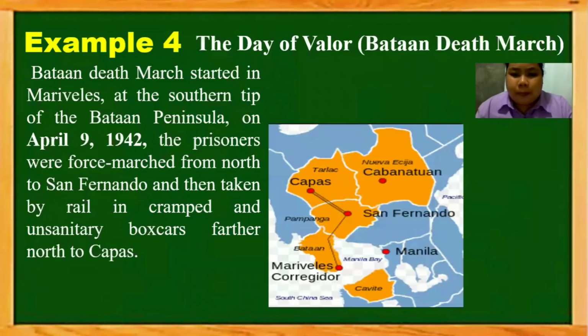Here is the map that shows the distance traveled by the prisoners from Mariveles, Corregidor going to San Fernando, Pampanga. After they reach San Fernando, Pampanga, they use a train to reach Capas, Tarlac, and that is their final destination.